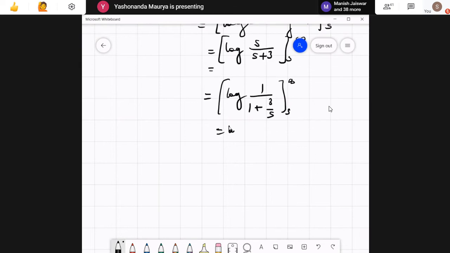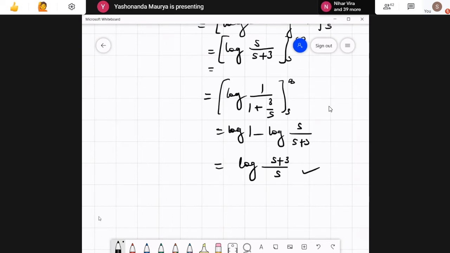So what we get is log 1 minus log of s upon s plus 3. Log 1 is 0, and minus log s by s plus 3 can be again written, using the property, in this particular form. So this is the answer. No trouble in this one.